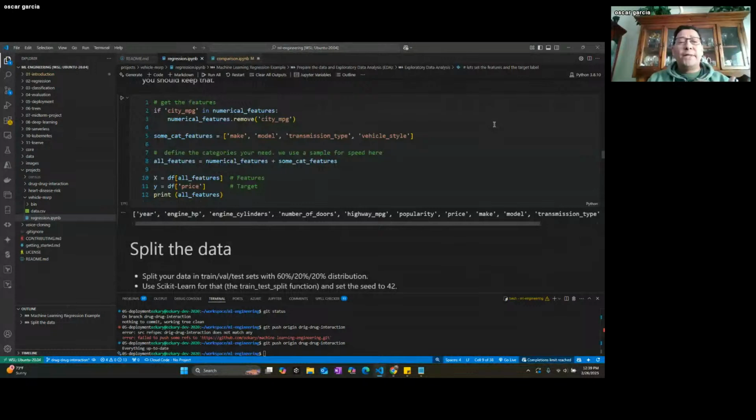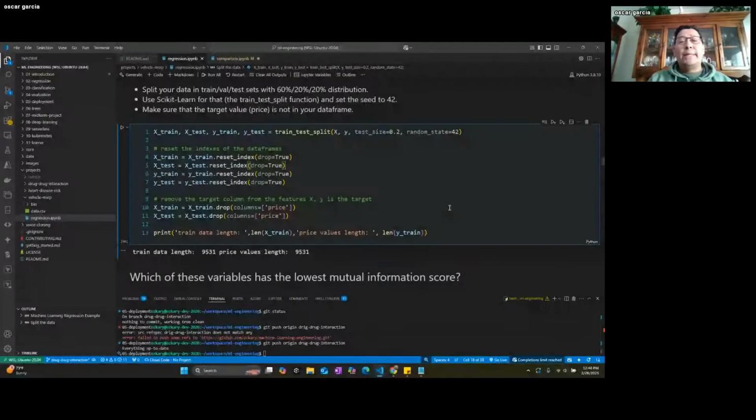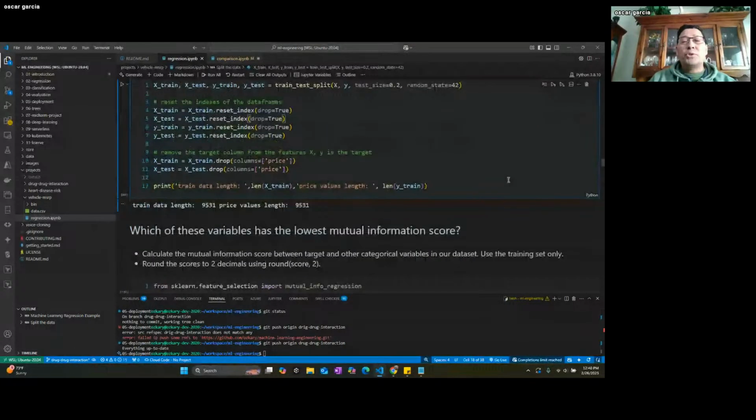So we select our features here. That's what we're going to be working on, and we're going to go into the process in the data. We're just going to do a 60, 20, 20 distribution here. And we're going to get the training data, the training test data, and so on, and the target data and the target test data. So we're just splitting the data.